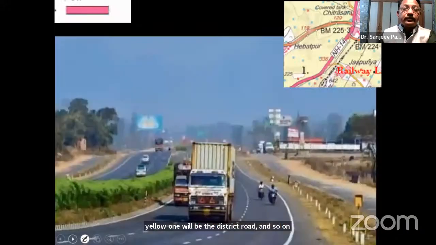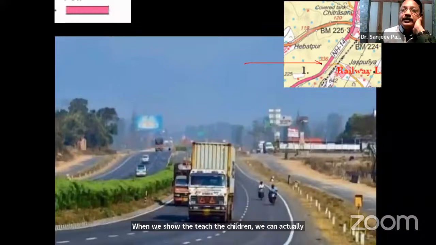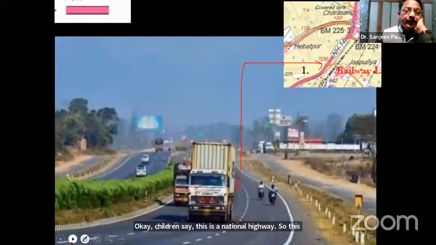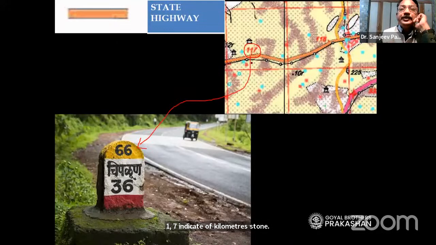Now, when we teach the children, we can actually show them the symbol here. Children say this is a national highway, so this road is actually a national highway. And if it is a district road, this is a district road, and as I was telling you, 117 indicates a kilometer stone. So when you show the children, see, this is a kilometer stone, things become more easy for them to understand. You see the state highway here, you also see the number here.